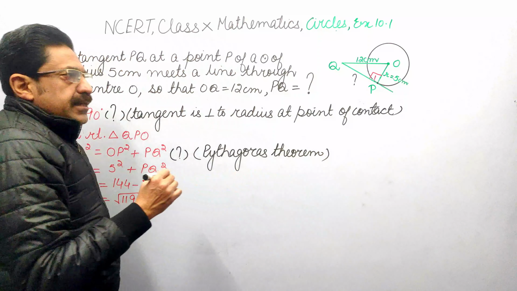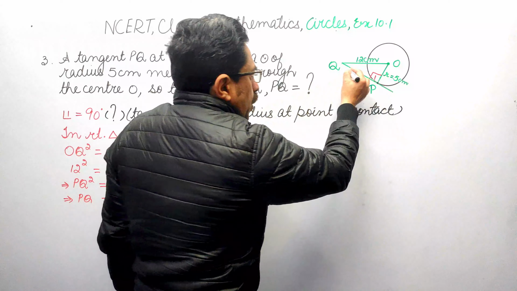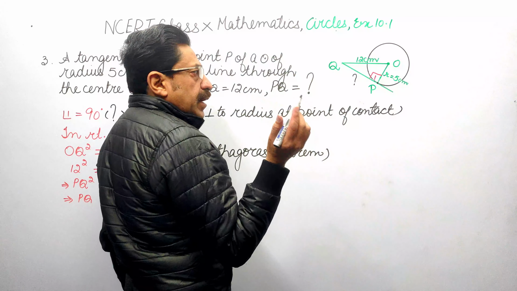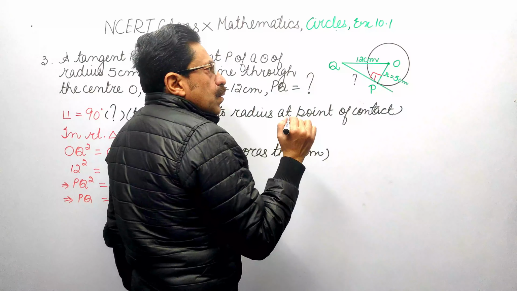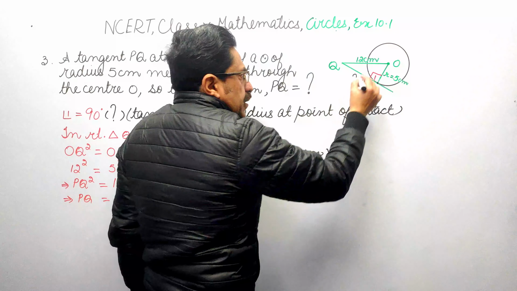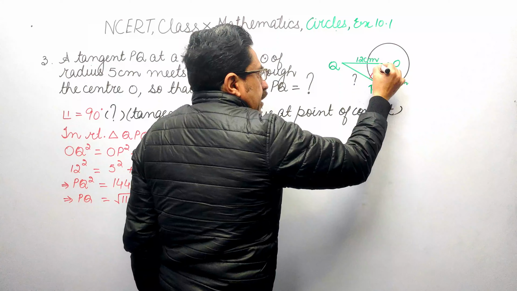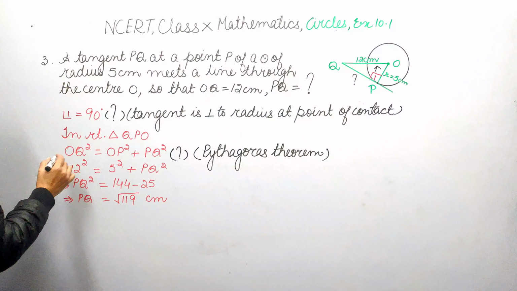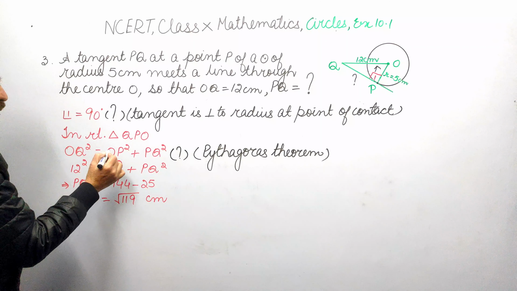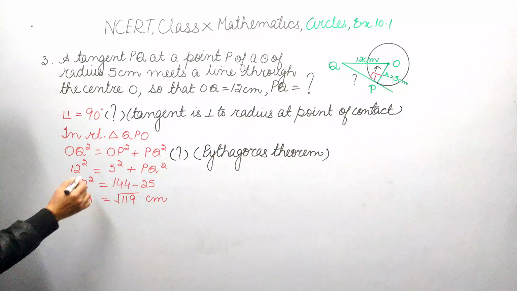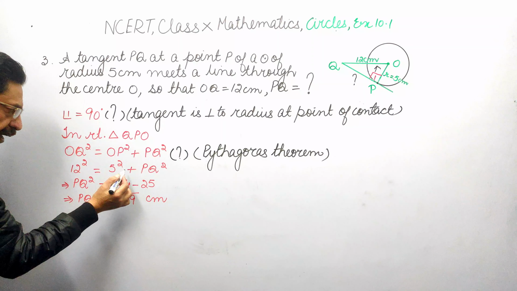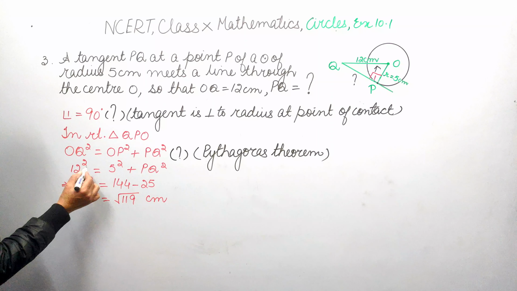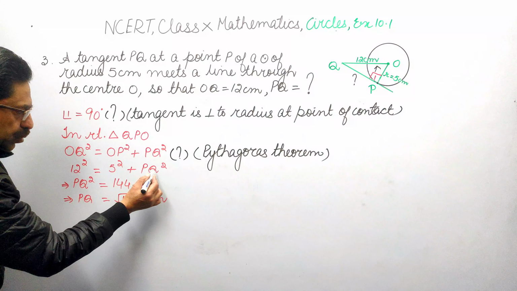This theorem states that in a right triangle, square of hypotenuse is equal to sum of squares of remaining two sides. Which side is hypotenuse here? Side opposite to 90 degree is hypotenuse, so OQ is hypotenuse. So we get OQ square is equal to OP square plus PQ square. Now put the given values. After putting the given values, we get 12 square is equal to 5 square plus PQ square.